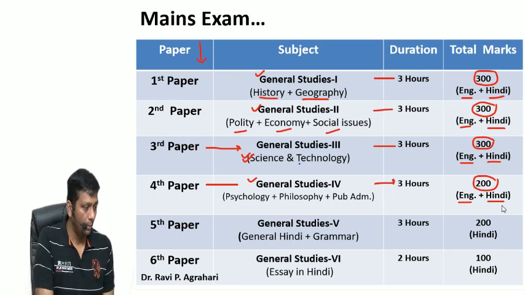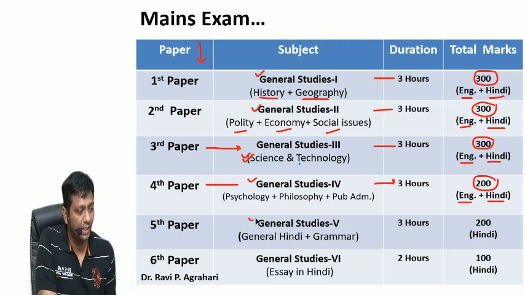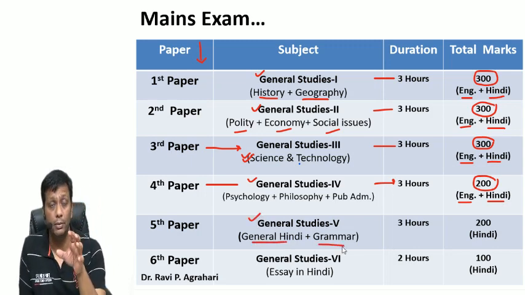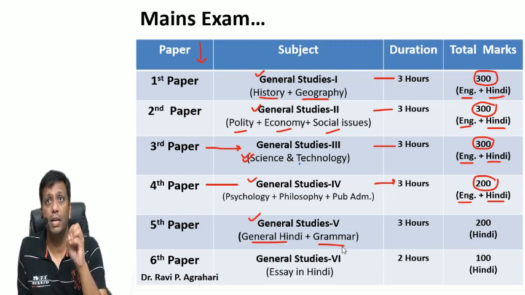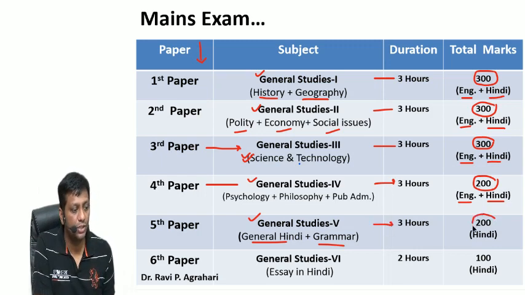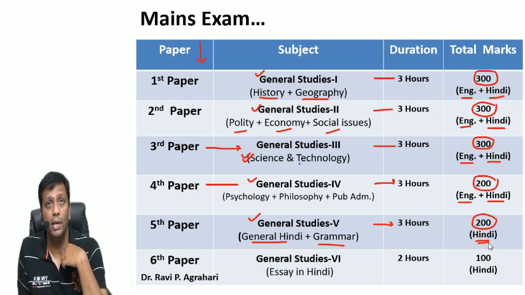Okay. 5th paper overall, that is General Studies paper 5. It's general Hindi and its grammar. So you should give equal weightage to this portion also guys. Again here duration is 3 hours and total marks are 200. But here you people are biased to write in Hindi. I'm taking your classes in English medium, but this paper you will only write in Hindi.